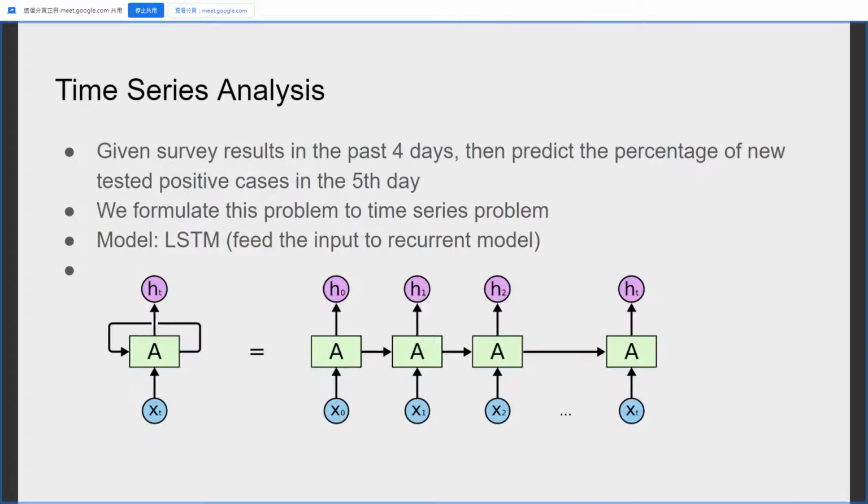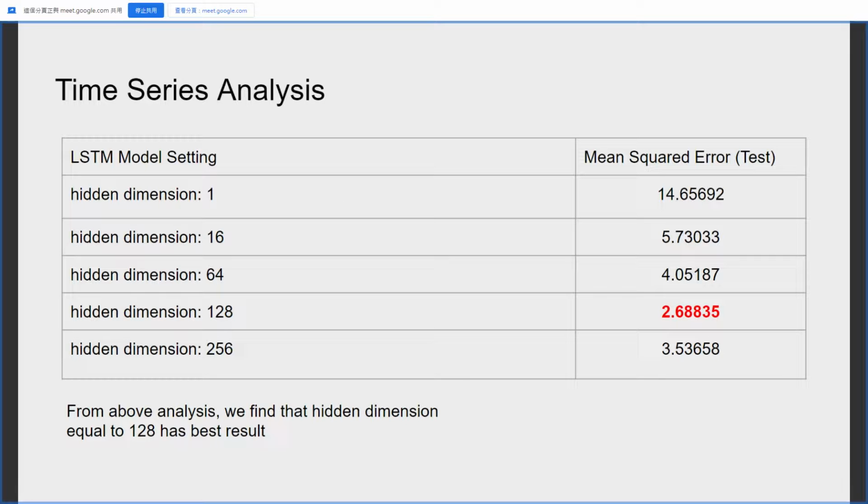Given survey results in the past 4 days, we predict the percentage of new test positive cases in the 5th day. We formulate this problem as a time series problem, and our model is still LSTM model. We can see this figure. First, feed the input to a recurrent unit in the model, and then get the last hidden representation output to utilize.